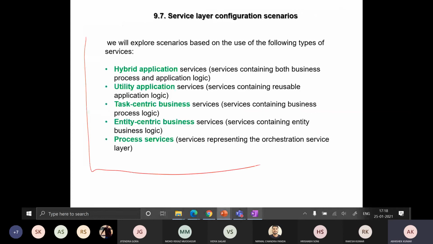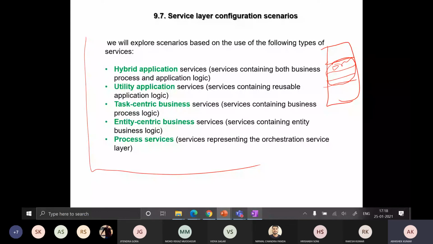So what are the different sets of services at the service layer? We have three layers at the service layer: the application service layer, then the business service layer, and then the orchestration service layer. At these three layers, what are the different sets of services we encounter?